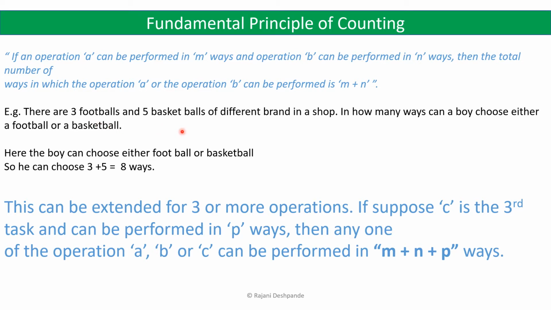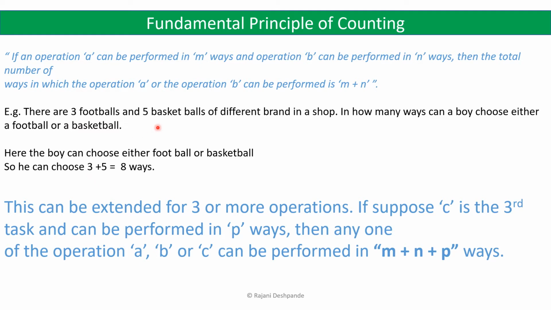He can choose a football. If he wants to choose a football, then he has 3 choices because there are 3 footballs of different brands. So he can choose any one football from the 3 footballs. So he has 3 ways to perform this task.